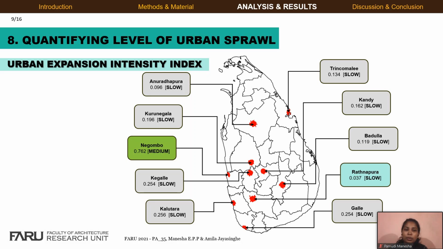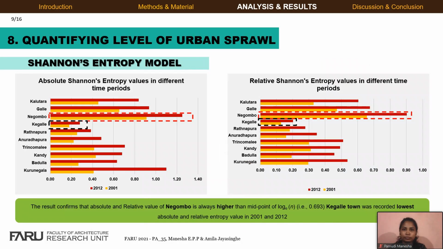Ratnapura town has the lowest urban expansion intensity index of 0.037, with a slow urban expansion speed due to its satellite urban form. The result confirmed that the absolute entropy value of Negombo is often higher than the midpoint of log n. The highest relative entropy value, closer to 1, was noted in 2001 and 2012. Kalutara town experienced a positive change from 2001 to 2012 compared with other towns.